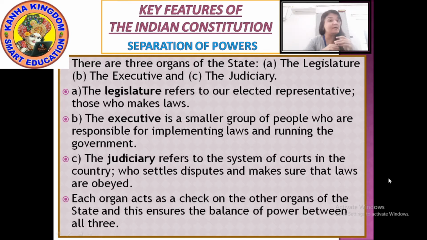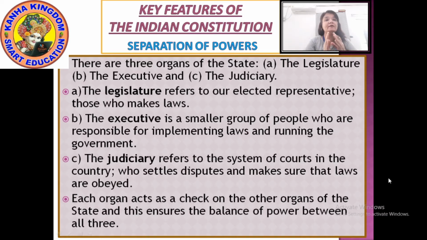The laws which are being made, they are followed, and if anybody disobeys the law, then the judiciary has the right to punish. Okay? And this is how all the three organs work with one another.